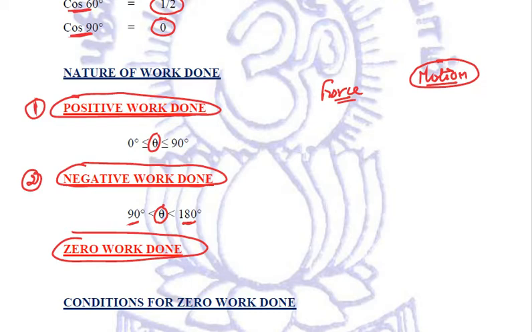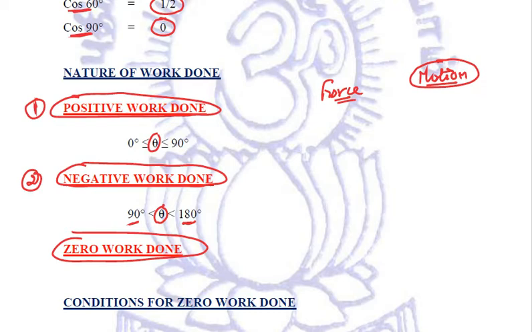Another example, if a positive charge moves towards another positive charge, then the work done by the electrostatic force between them is negative, because these are two positive charges, they will repel each other, so the force is acting in the opposite direction.